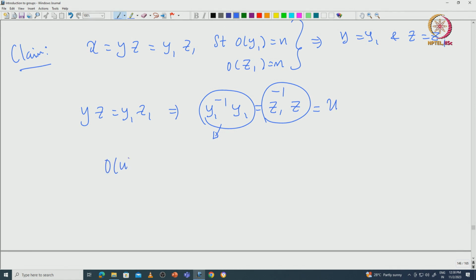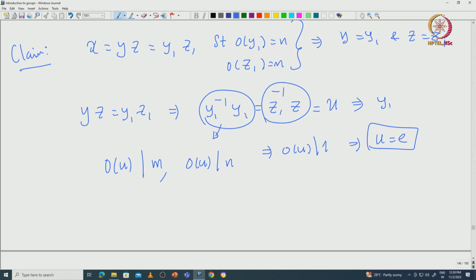The order of u must divide m and the order of u must divide n, but m and n are relatively prime, so the order of u divides 1, which implies u is identity. If u is identity, that would imply y 1 equals y and z 1 equals z. So that proves the uniqueness.